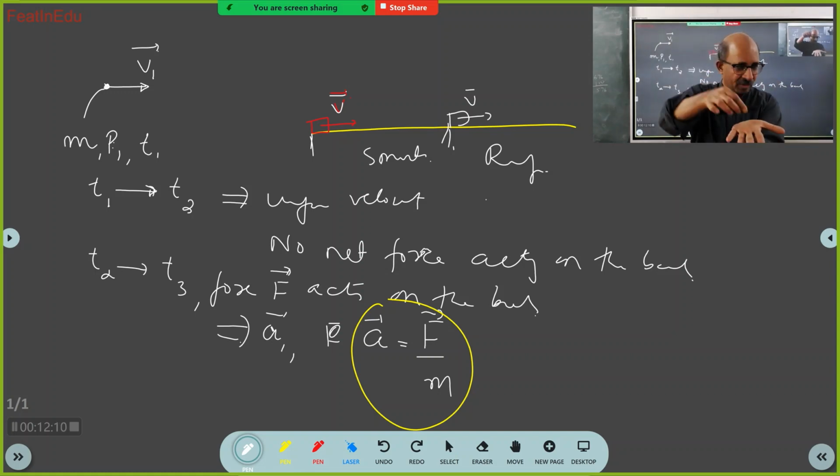The two bodies must be in contact. There must be relative motion, or there must be attempted relative motion, and then there must be a force to oppose the relative motion. Then this force is called frictional force.